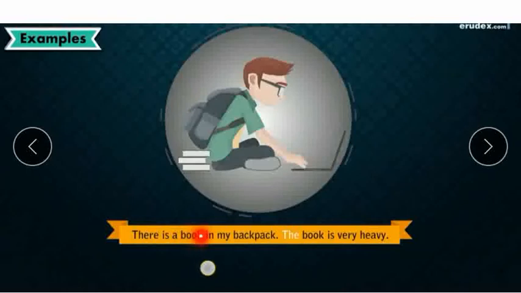There is a book in my backpack. This is a bag, that is your backpack. So there is a book in my backpack. So already we are mentioning the book. Now we will use the article the, which is the definite article. The book is very heavy. That particular book which is in my bag. We are talking about that specific book which is in my bag, that is very heavy. That's why we have used the article the, which is what, children? Definite article.